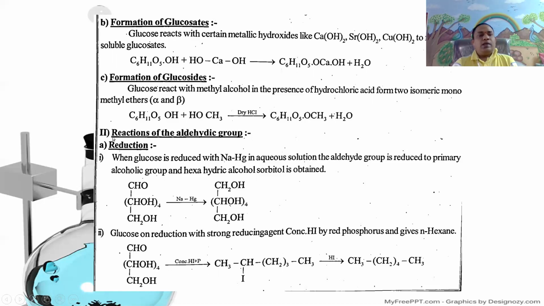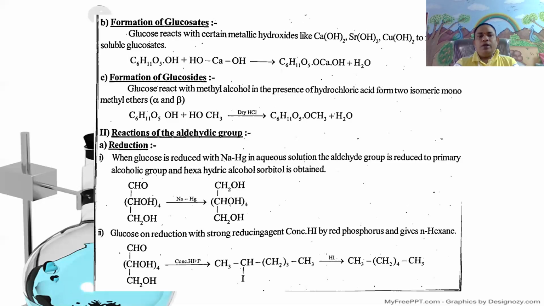Here, the second type is reactions of aldehyde groups. The first reaction is the reduction reaction. When glucose is reduced with sodium amalgam in aqueous solution, the aldehyde group is reduced to a primary alcoholic group and a hexahydric alcohol, that is sorbitol, is obtained.